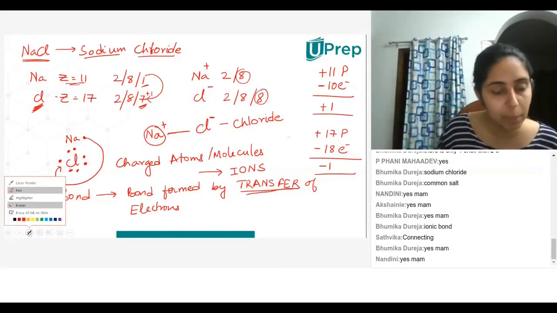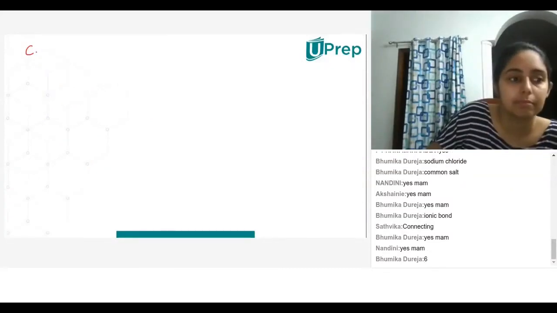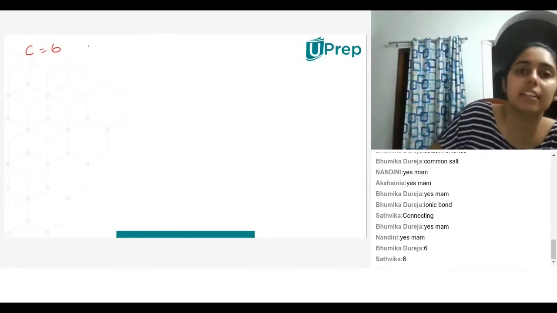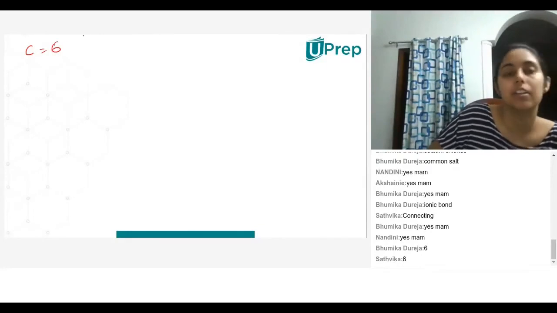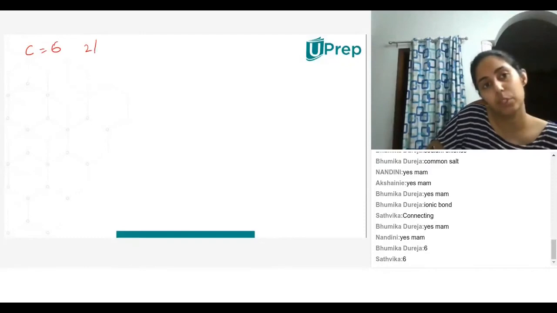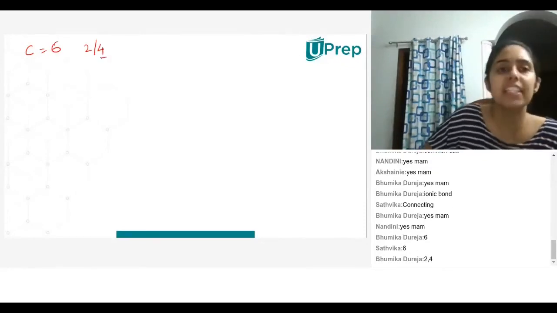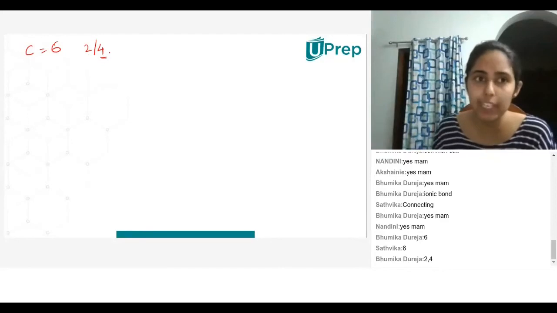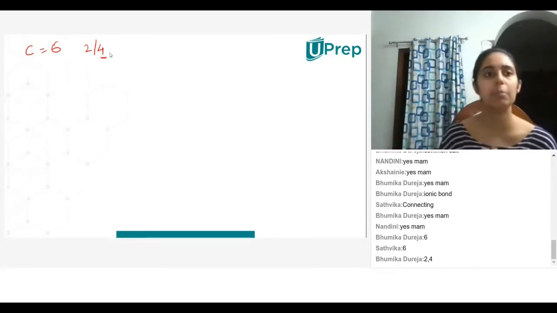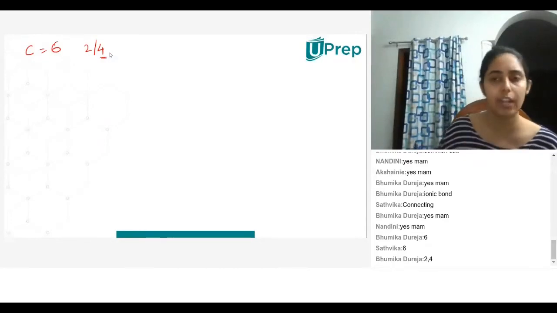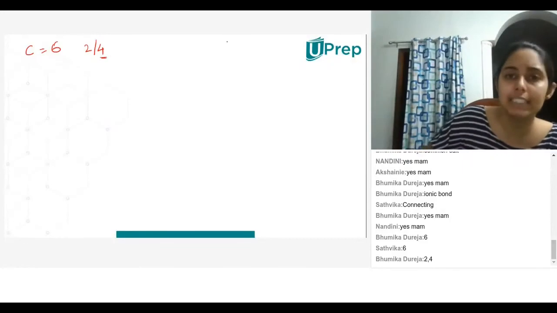Carbon. What is the atomic number of carbon? Atomic number of carbon is 6. Very good. What is the electronic configuration? 2 and 4. Very good. So now we know that it is equally easy for carbon to gain 4 electrons and it is equally easy for carbon to lose those 4 electrons. So how does it form a bond and how will it form a bond with other elements? We don't know that. So now can you guys tell me?